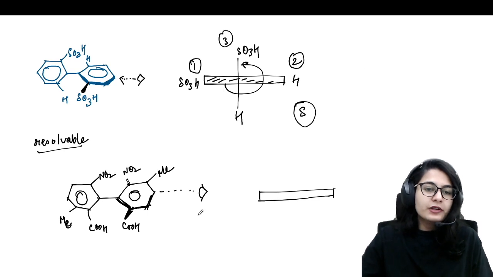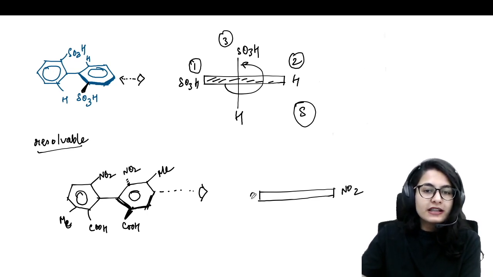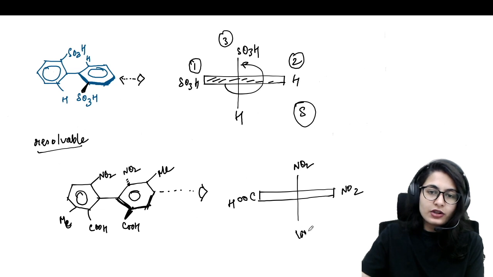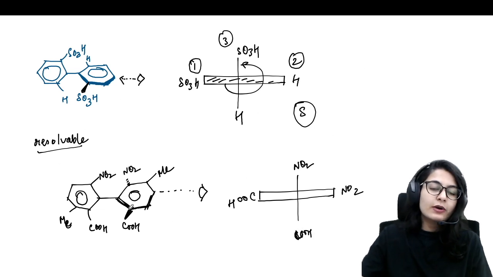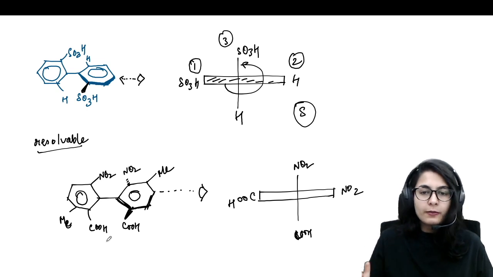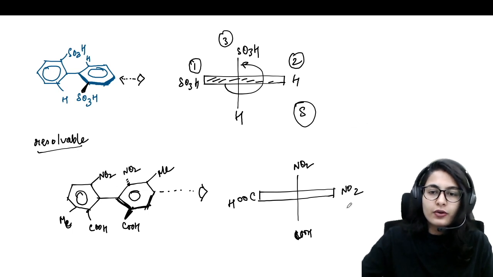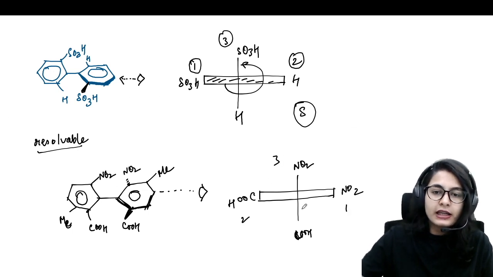So visualize from here once again. You see nitro on the right, you see COOH on the left, this nitro on the top, this COOH on the bottom. It will be the same system. You are not going to include the side substituents ortho or para. Okay, only these two ortho. So meta and para you're not going to consider, right? So 1, 2, 3, this is going to be R.